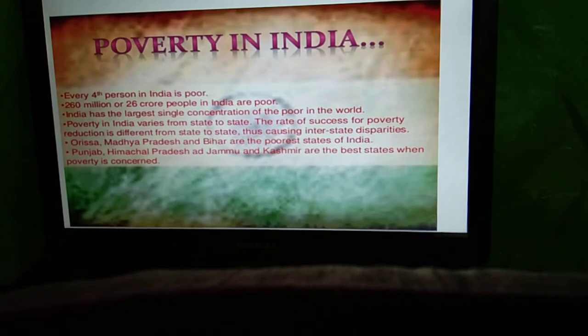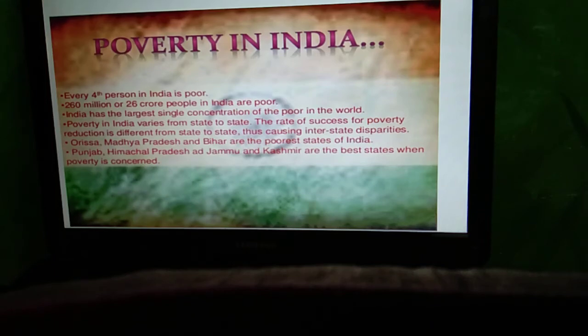Students, every fourth person in India is very poor. Here 260 million, or 26 crore, people in India are very poor. They don't have sufficient needs, or they don't have proper food, shelter, and clothes facilities. So India has the largest single concentration of the poor in the world.